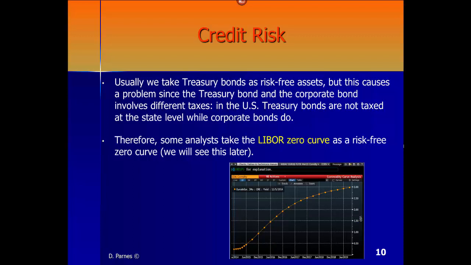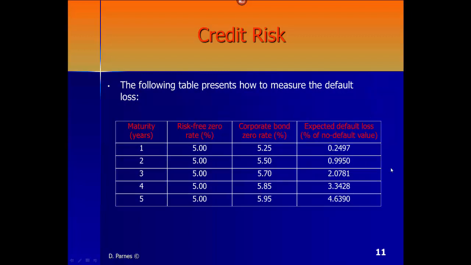LIBOR zero curve is a term that represents the LIBOR interest rates, the London Interbank Offered Rate. This is the interest rate that banks lend to each other, and the clearing market is taking place in London. That's why it is called the London Interbank Offered Rate. And the LIBOR zero curve represents here the risk-free zero curve. Okay, just a different benchmark as opposed to the US Treasury bonds, simply because it is taxed also.